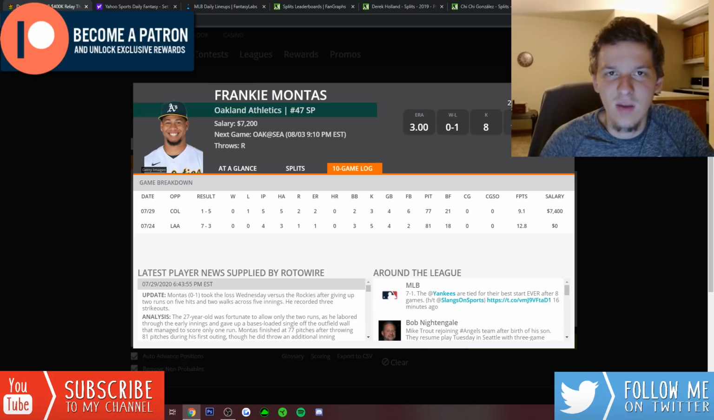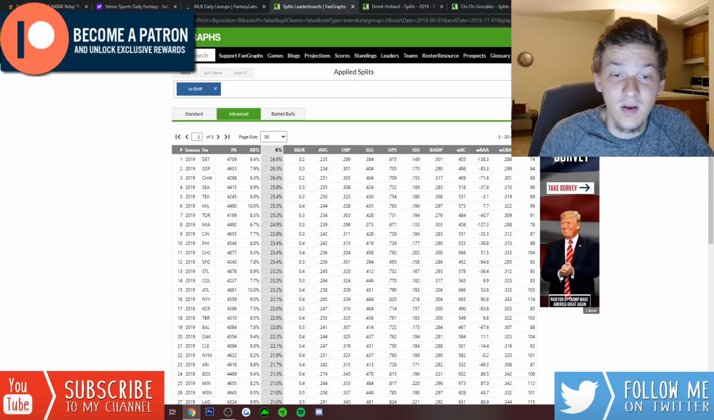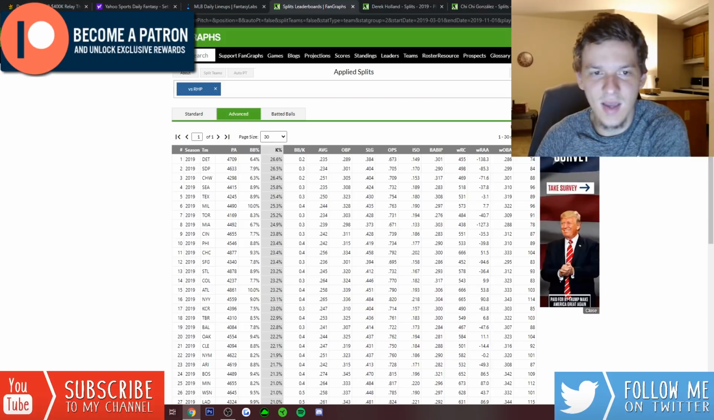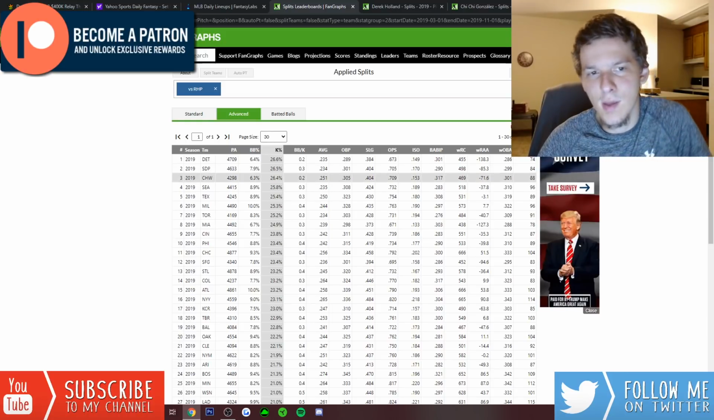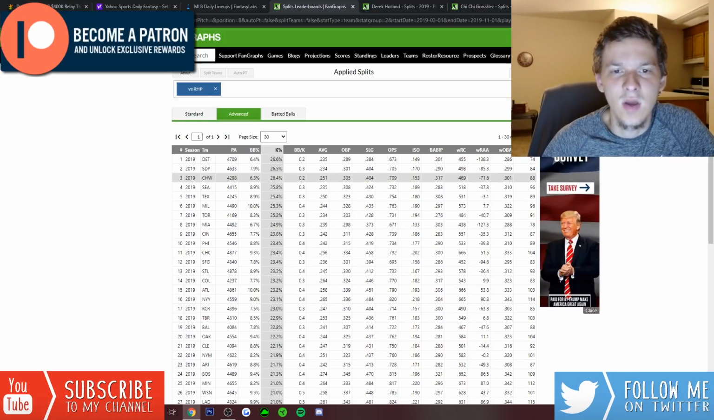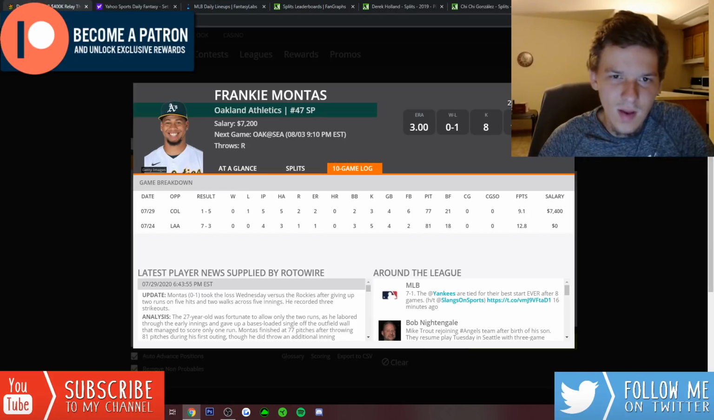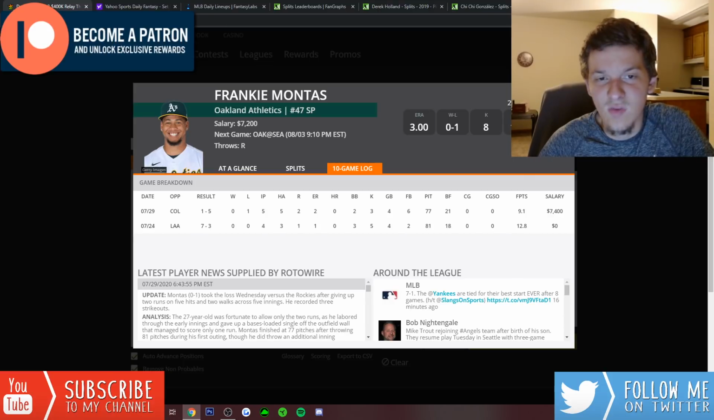The Mariners are a team that definitely has K guys in their lineup. They had a pretty high K rate against right-handed pitching last season, 4th most in the league in terms of strikeout rates against righties, 25.8%. I do like Montas at 7,200. I think he is way too cheap, especially facing a weak Mariners lineup, pitching in a pretty good pitcher's ballpark